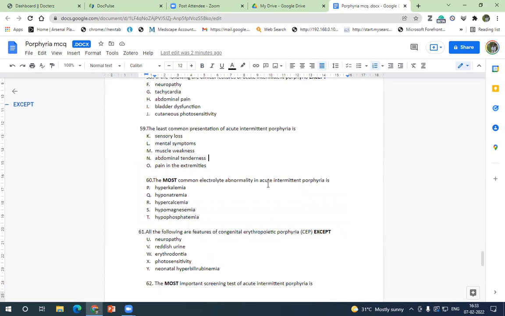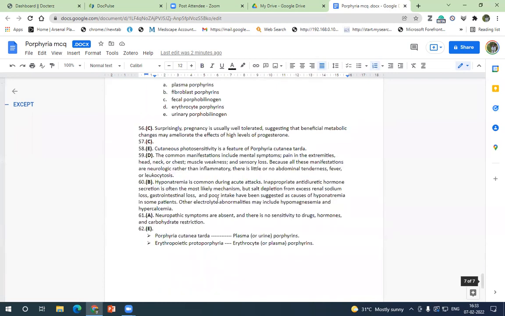The most common electrolyte abnormality in acute intermittent porphyria is, so what is the electrolyte abnormality you get? So they may present with SIADH. Okay. So hyponatremia is common during attacks. That is, SIADH can occur and it may lead to hyponatremia. Okay. So inappropriate secretion of ADH is the most common mechanism. But salt depletion from excess renal sodium loss, gastrointestinal loss, or poor intake have been suggested as a cause for hyponatremia.